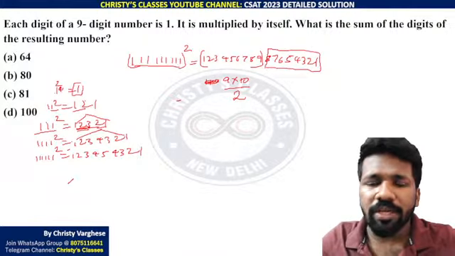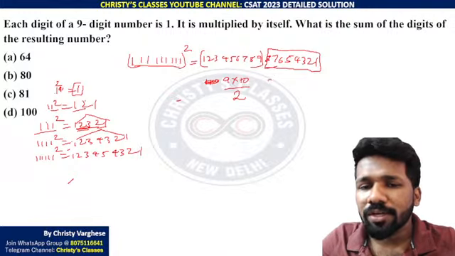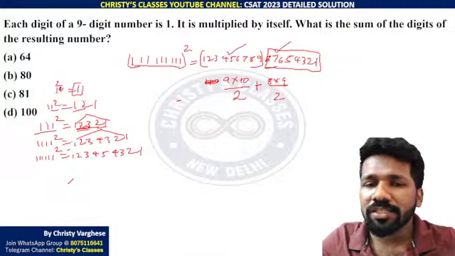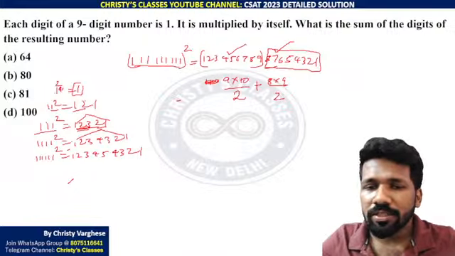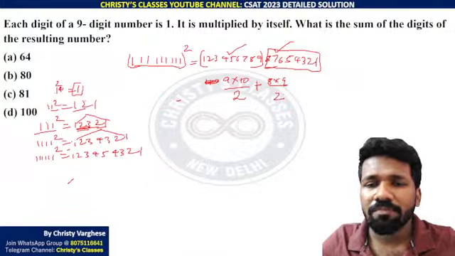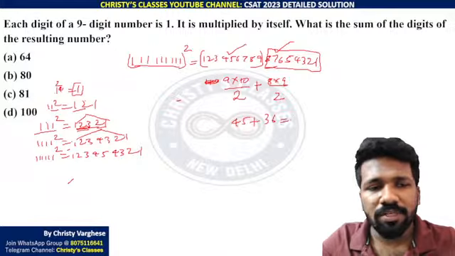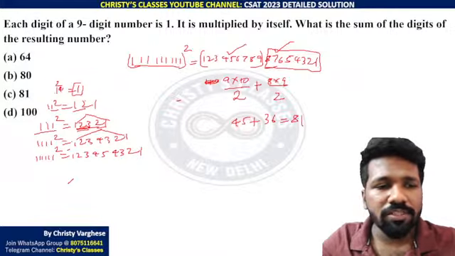This is 1, 2, 3 up to 8 written in reverse order. That is 8 into 8 plus 1 by 2. You need to add these two now, because you are adding this set and this set together. That means you can say it is 90 by 2, or this is 45 plus 36. 45 plus 36 is 81. So 81 is the answer.